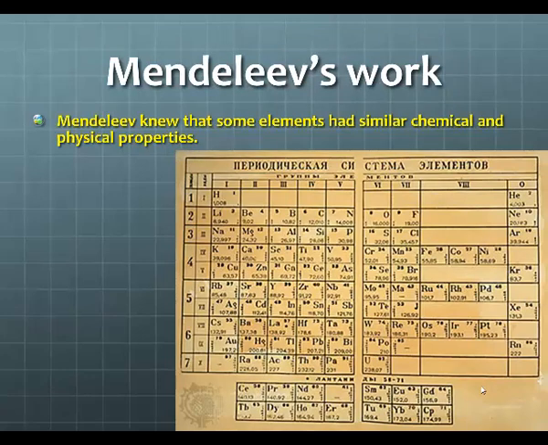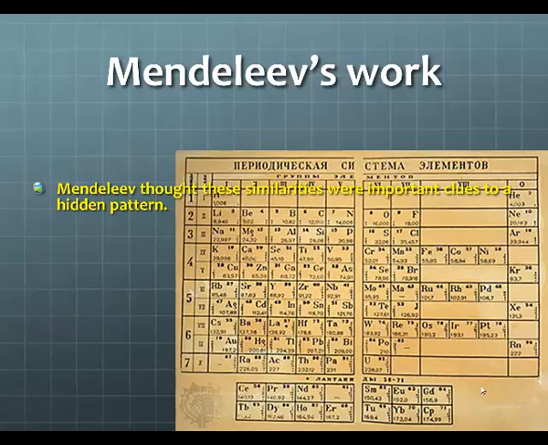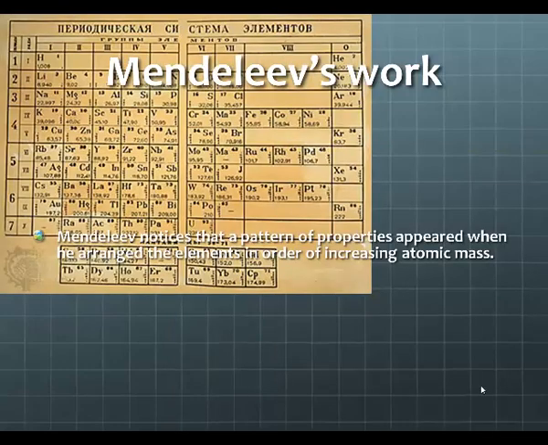He knew that some elements had similar chemical and physical properties. So for example, silver and copper both were shiny metals. They were also malleable and ductile. Mendeleev thought these similarities were important clues to a hidden pattern. So he noticed that a pattern of properties appeared when he arranged these elements in order of increasing atomic mass.